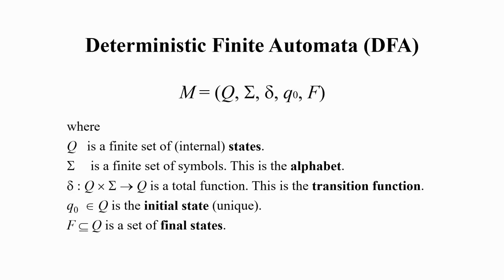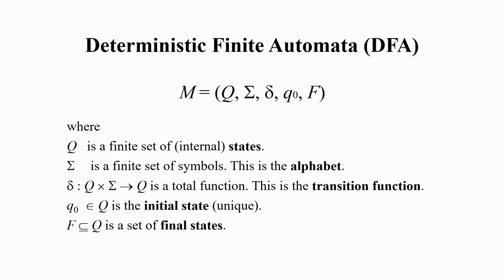In this video, we are going to talk about non-deterministic finite automata. Now we look at the definition of deterministic finite automaton again, which is defined by a 5-tuple Q, sigma, delta, Q0, and F, where Q is a finite set of internal states. Sigma is a finite set of symbols. This is the alphabet. Delta is a total function from Q times sigma to Q.